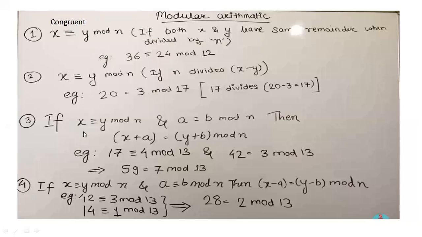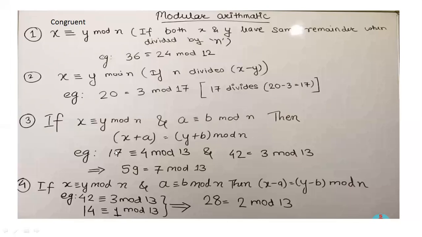The next, third property is what? x congruent to y mod n and a congruent to b mod n. Then, if two modular operations are given, in that case what we have to do is x plus a is equal to y plus b mod n. So in this way you can simplify both the equations. x plus a is equal to y plus b mod n.